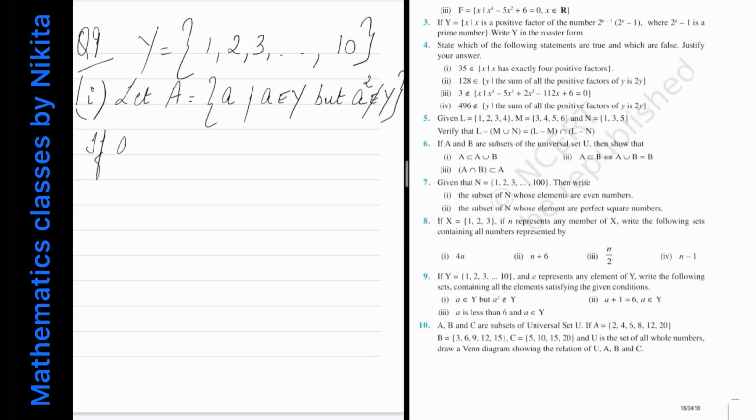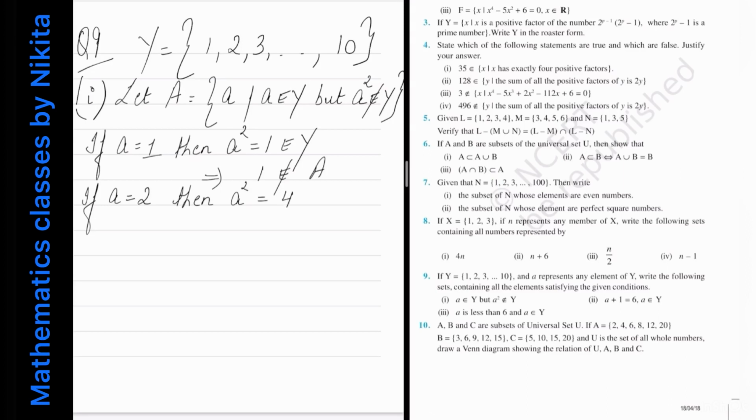So what happens if A is equal to 1? If A is equal to 1, then A square is equal to 1 but it belongs to y. 1 belongs to y. So this implies that 1, A was 1, so 1 does not belong to the set capital A. Now what happens if A is equal to 2? Then A square is equal to 4.